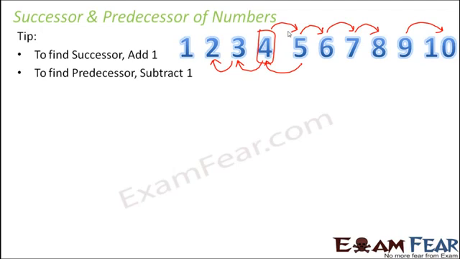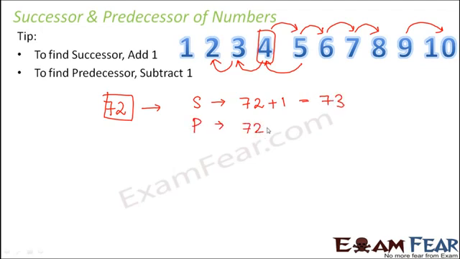Similarly, whenever you have to find the predecessor, subtract 1. So when you reduce 1 from a number, you go to the before number. So let us consider examples of bigger numbers. Let's say 72. So if you have to find out successor and predecessor of 72, how will you find? So the successor would be 72 plus 1, that is 73. And the predecessor would be 72 minus 1, that is 71. So therefore we can say that 71 is the predecessor and 73 is the successor.